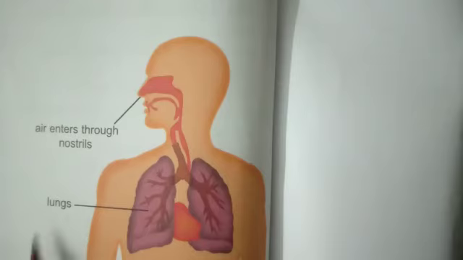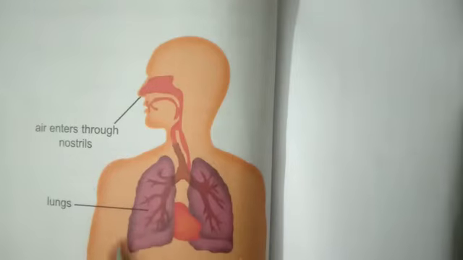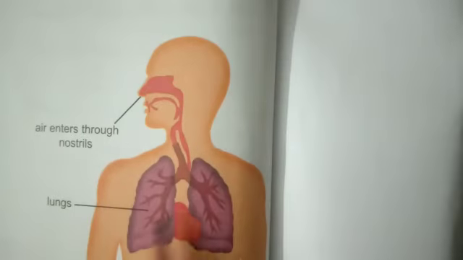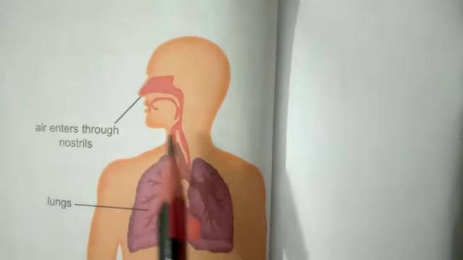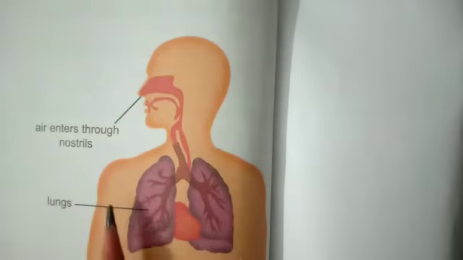So here you can see the breathing organs present in humans, and they are named lungs. You can see that their shape is just like a bag. The air enters through our nostrils into our lungs, and the air contains oxygen. So the oxygen from the air comes into our lungs. In the lungs, the oxygen of the air passes into the blood and is then carried around the body.